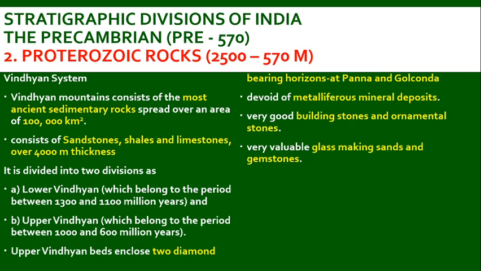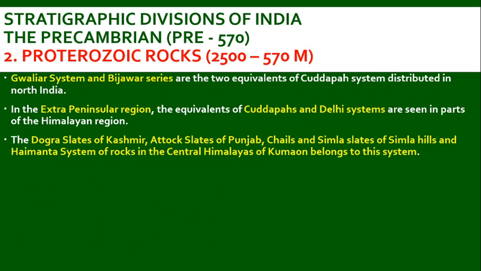Upper Vindhyan beds enclose two diamond bearing horizons at Panna and Golconda. It is devoid of metalliferous minerals, but it has very good building stones and ornamental stones, and also valuable glass making sands and gemstones in the regions.